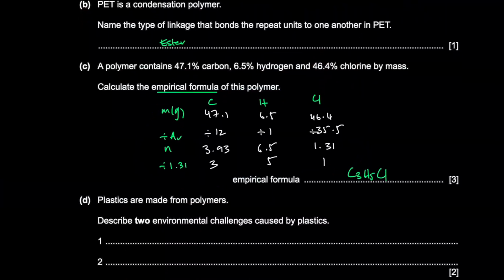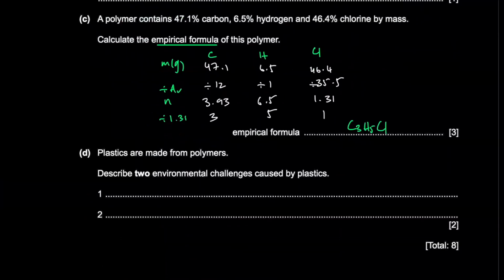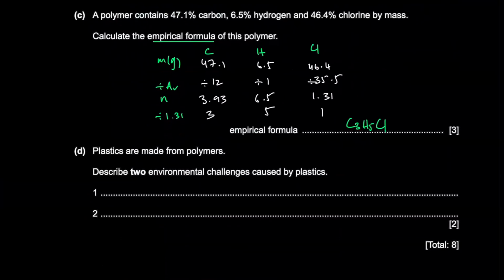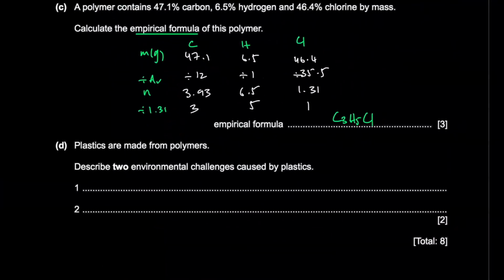Plastics are made from polymers. Describe two environmental challenges caused by plastics. They form toxic combustion products when you burn them, specifically toxic gases as combustion products.